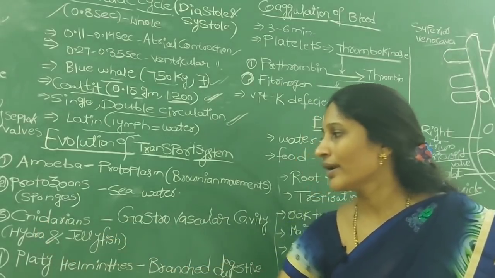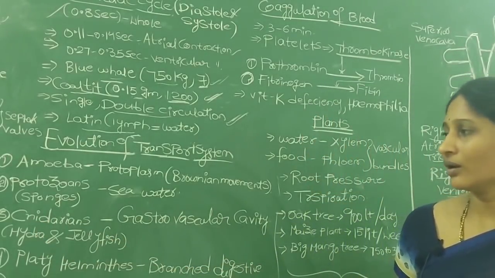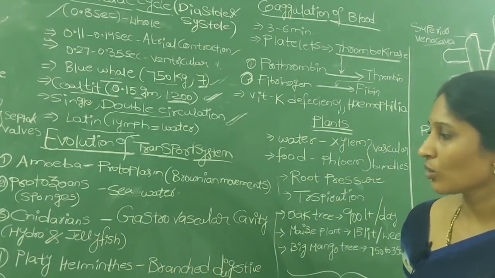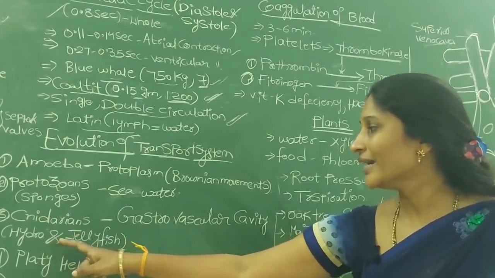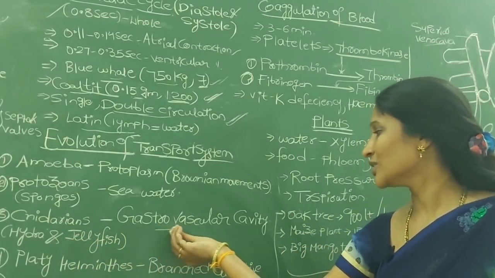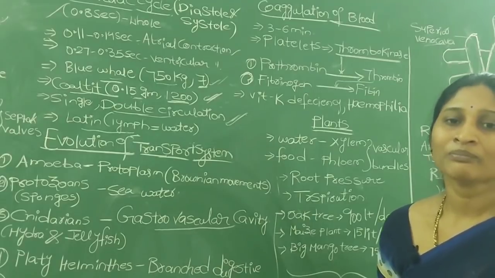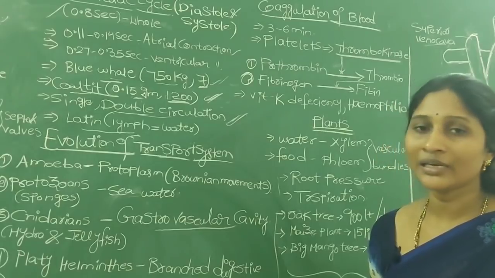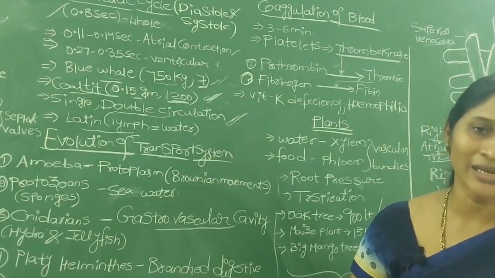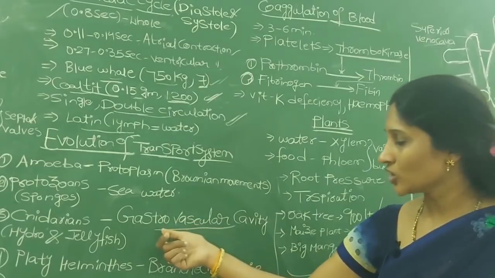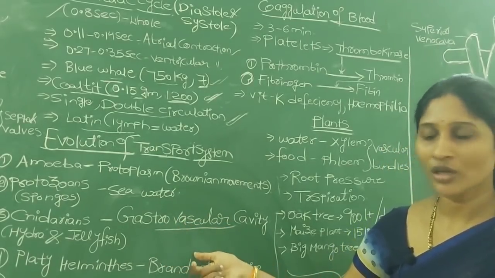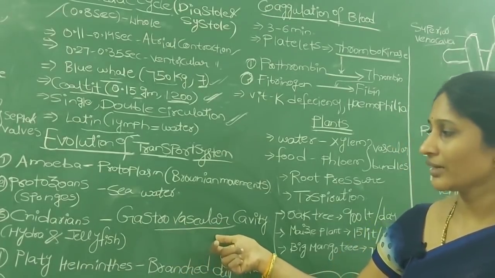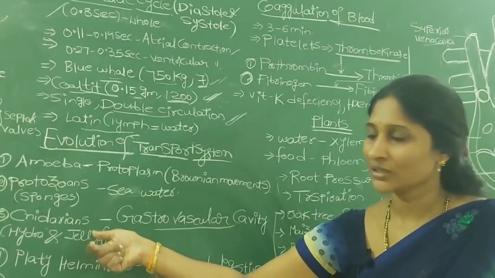The next one we call cnidarians, or coelenterates. In 9th standard classification you see coelenterates, which are also called cnidarians, for example hydra and jellyfish. In these organisms a sac-like structure is present, known as the gastrovascular cavity. The gastrovascular cavity takes up the function of both digestion and transportation. That means digestion and transportation of nutrients to every cell is done by the same cavity or sac, called the gastrovascular cavity, in hydra and jellyfish cnidarians.